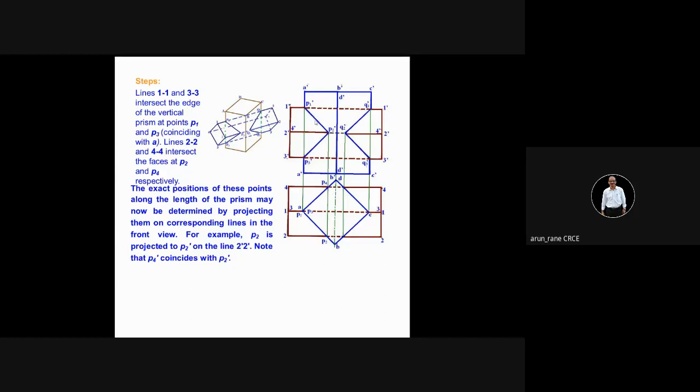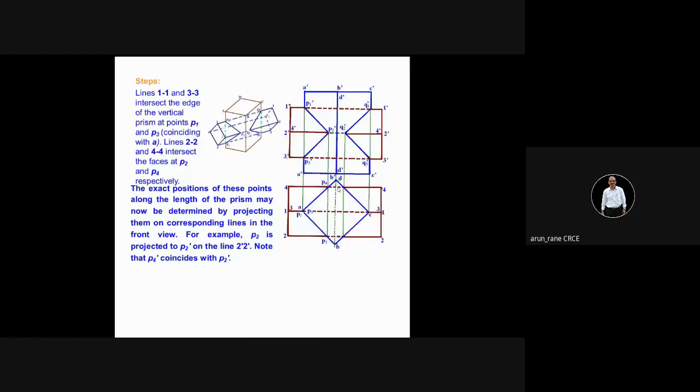This also should be seen as thick. That is P4, P3, P2. Then this is dotted. So this should be seen thick. So I repeat, the intersection curve in top view will be this.